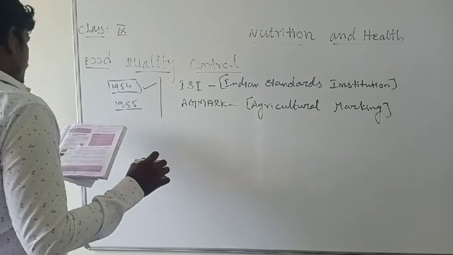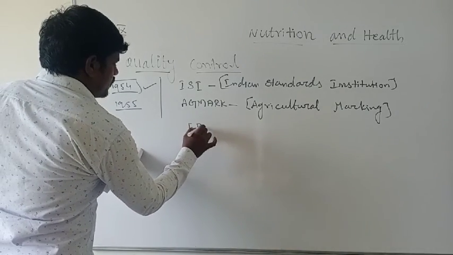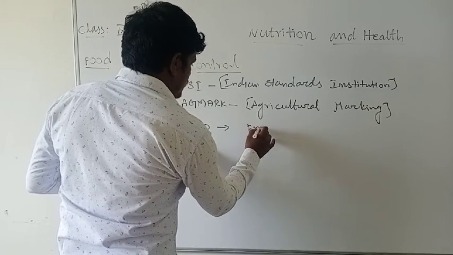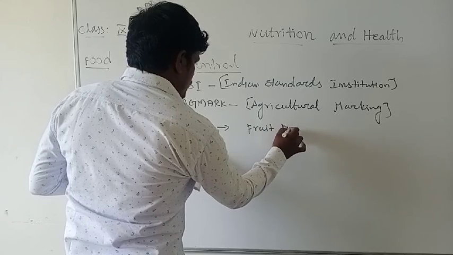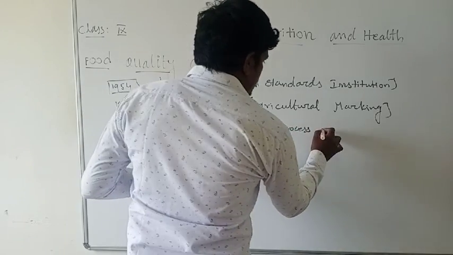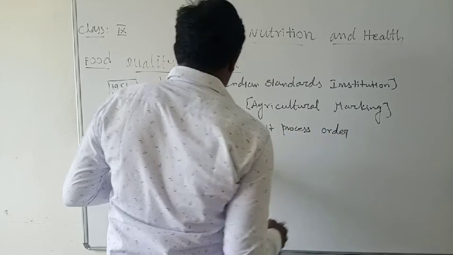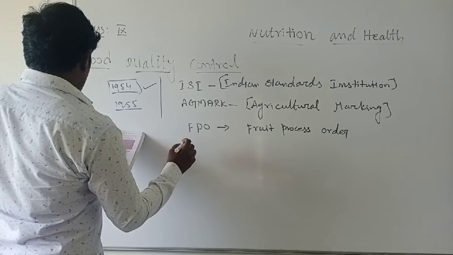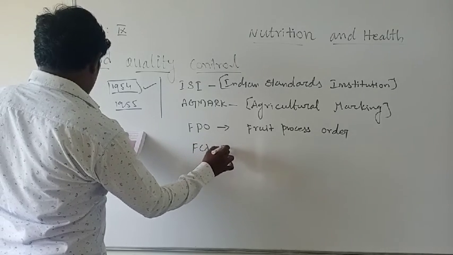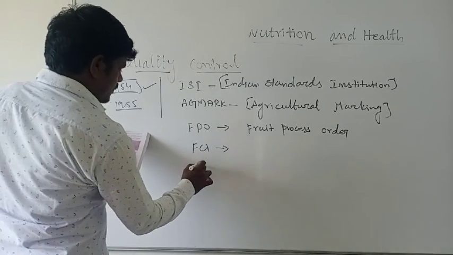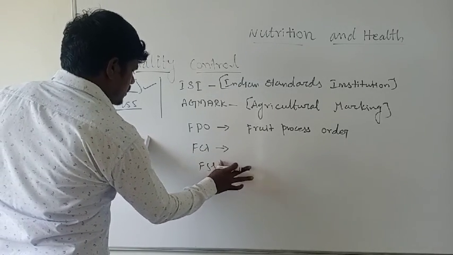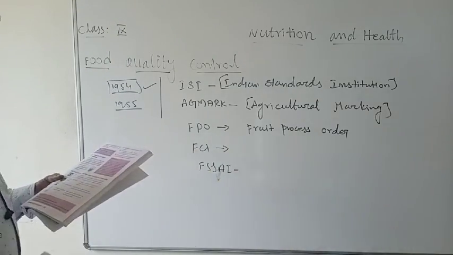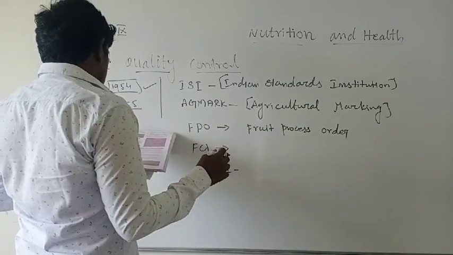And next, FPO, that is Fruit Process Order. And next, FCI. And the FSSAI. See, there are so many agencies that are present.